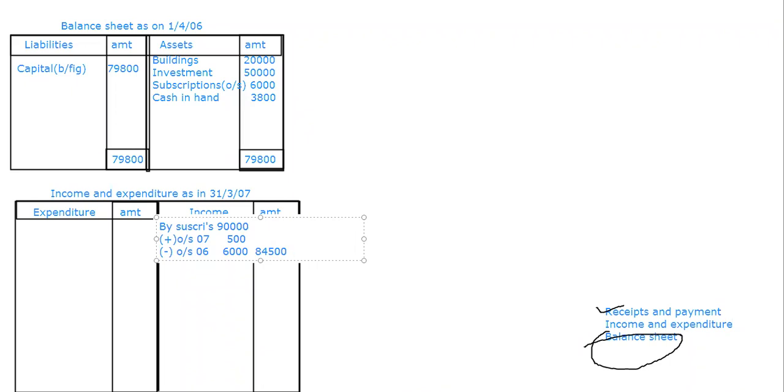Then donations. Now donations, did I read any adjustments regarding donations? Is it capitalized? Is it to be halved? Nothing, no. And the amount is not small, it is a bigger amount. So simply I will treat donations as a capitalized amount, which means I'll take it to the balance sheet. Next, sale of investments. Did I teach you that when an asset is sold, we take either the asset value, or the profit or loss out of it? Profit or loss, but not the sale value. Investments are also an asset, so I'll exclude that one also.